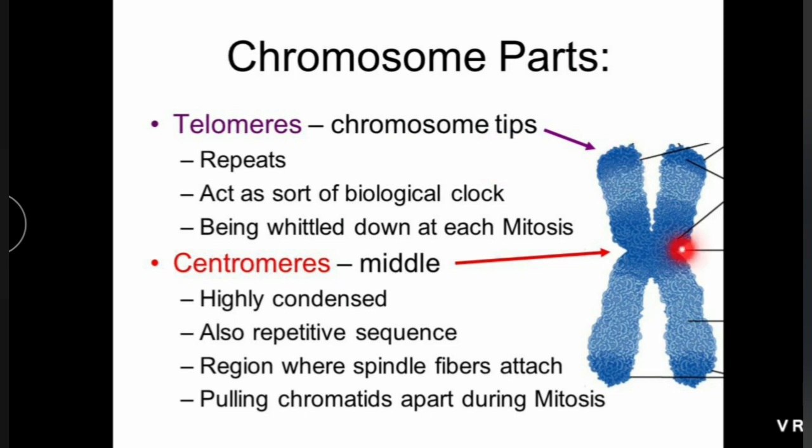Then the centromere. This middle part is called the centromere. It is highly condensed and also has repetitive sequences. It is the region where spindle fibers attach during cell division, pulling the chromatids apart during mitosis.